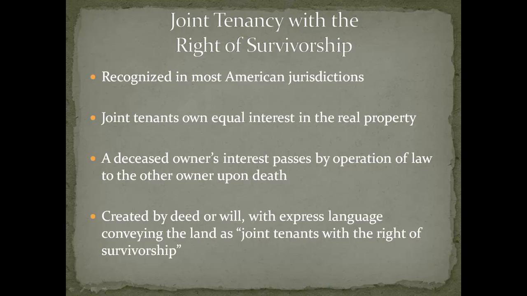Joint tenancy with the right of survivorship is recognized in most American jurisdictions. As our text points out, joint tenants with the right of survivorship own equal shares in the real property, and on the death of any owner, the deceased owner's interest in the real property passes to the surviving owner. For example, let's say Joe and Bob own a piece of real estate as joint tenants with the right of survivorship. They each have an equal interest in the property, meaning they each have the right to use and possess the entire real property. When one of them dies, the deceased owner's interest passes by operation of law to the other owner.